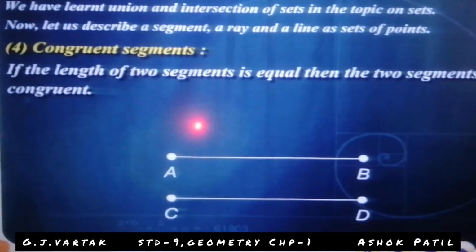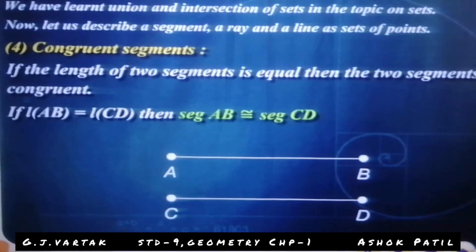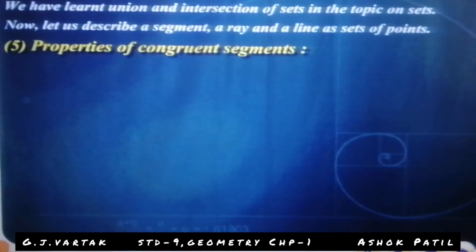If length AB equals length CD, then segment AB is congruent to segment CD. You can write this, or length AB equal to length CD.